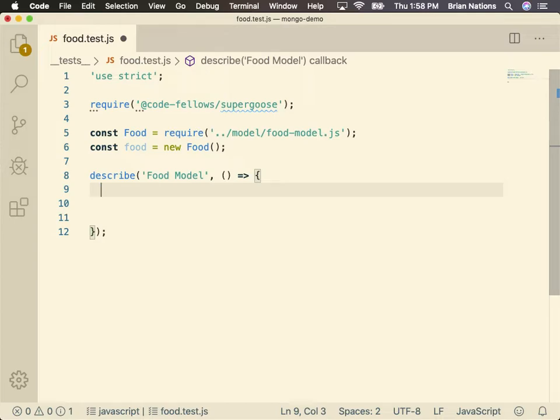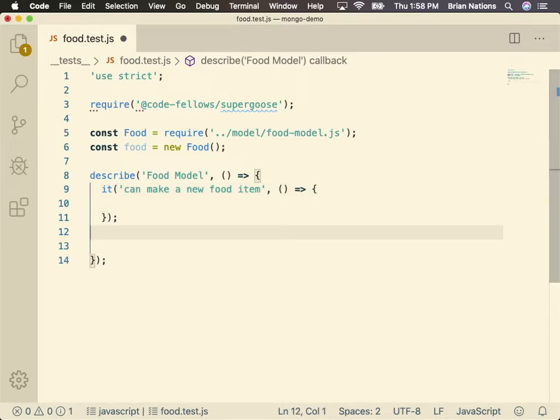Cool? All right. So we'll say it can make a new food item, which is create, right? And then we know that we're going to do two. It can get food. So it can get a food item.